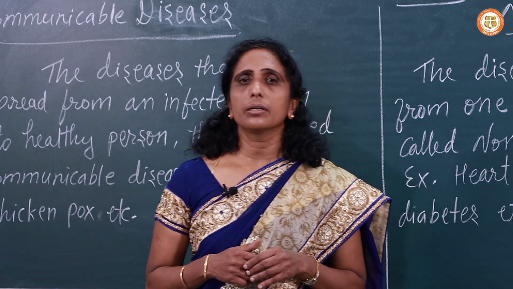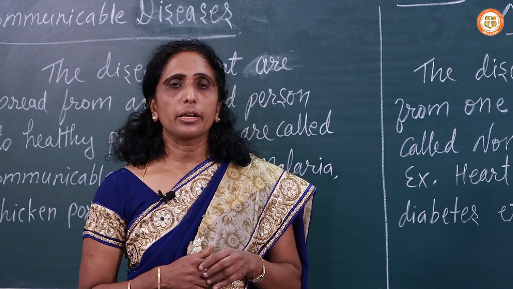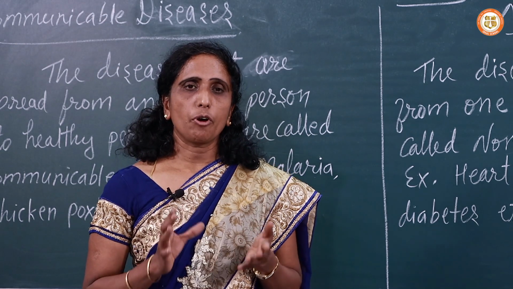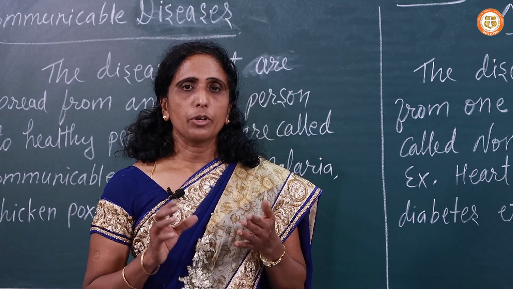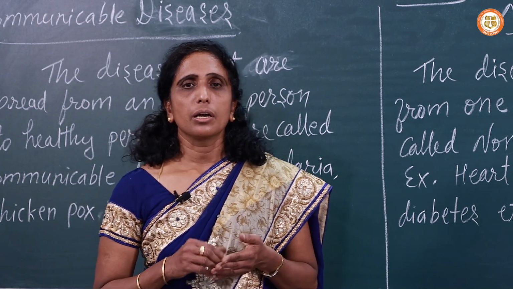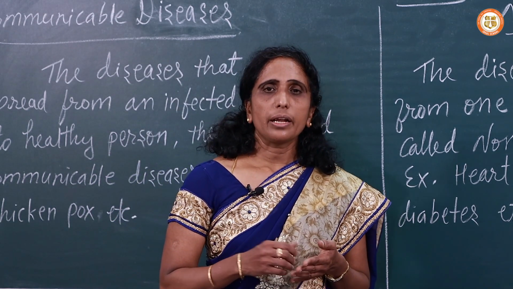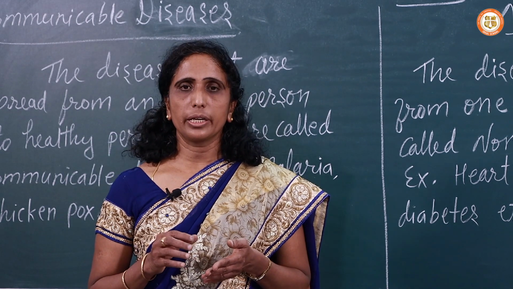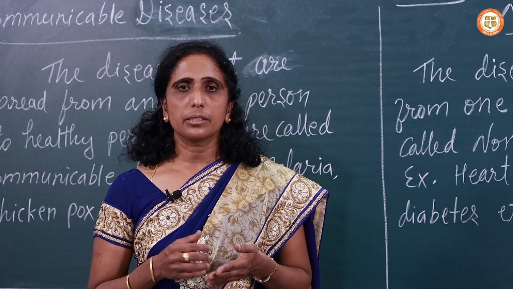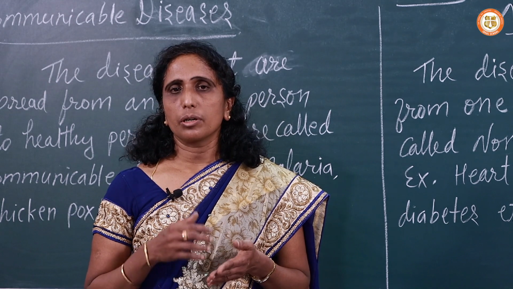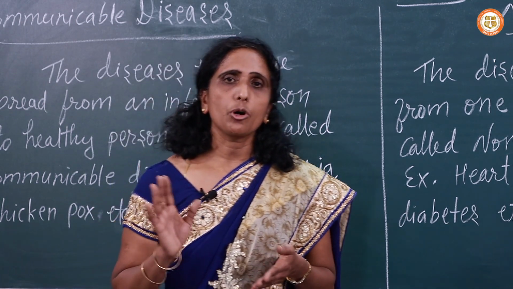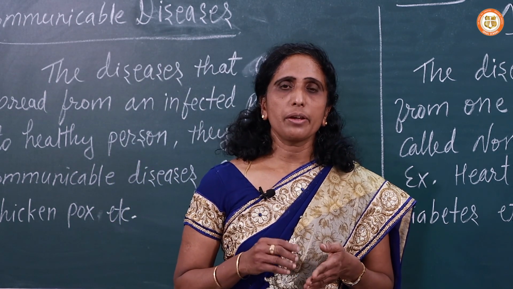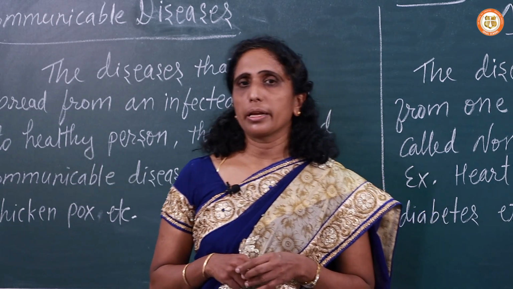Now, how do we prevent malaria? We prevent malaria by avoiding stagnation of water. We use mosquito nets and creams, gels, etc. Then we also spray pesticides like DDT and insecticides to reduce the breeding of mosquitoes. So in this way, we have to prevent malaria.